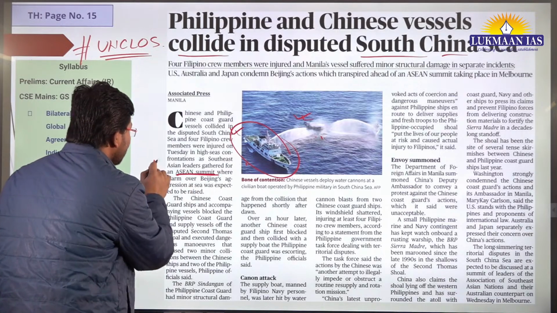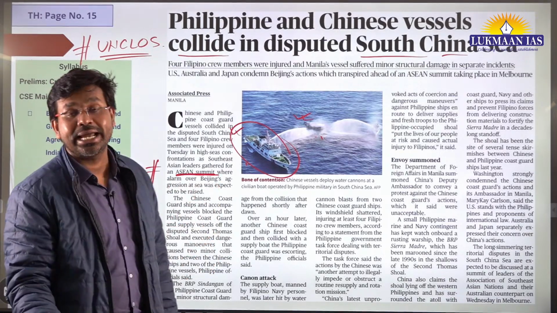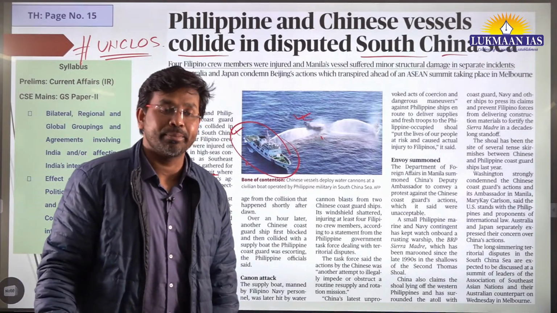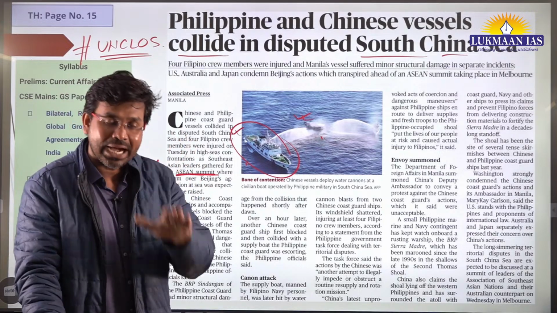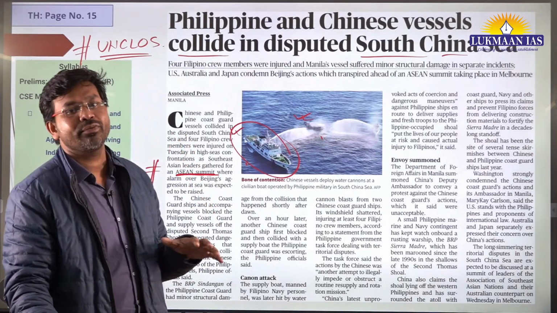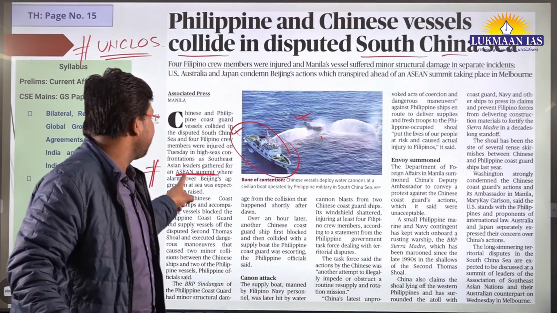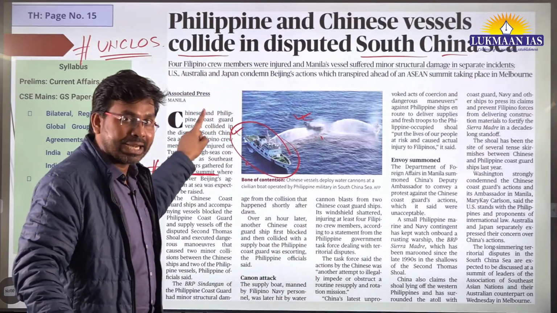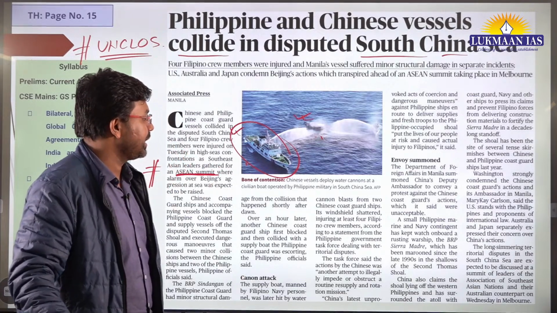ASEAN stands for Association of Southeast Asian Nations, and 10 countries are members of it. Philippines has raised this particular issue in ASEAN to gain the support of other countries, because China is not a member of ASEAN. This is important, Association of Southeast Asian Nations.